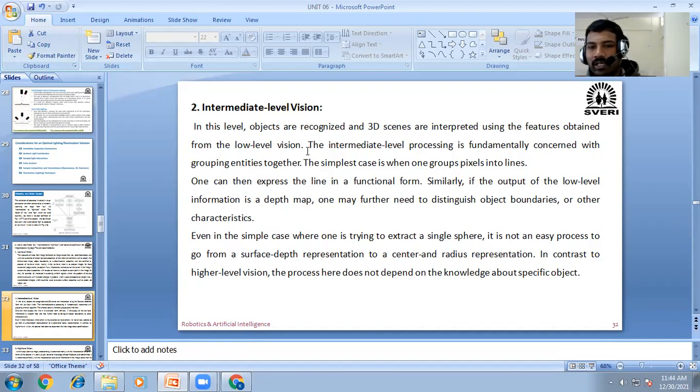Just remember that it will convert that image into the 3D scan. It will do image processing and interpret the data required for our images. Okay, that process is done in our intermediate level vision.